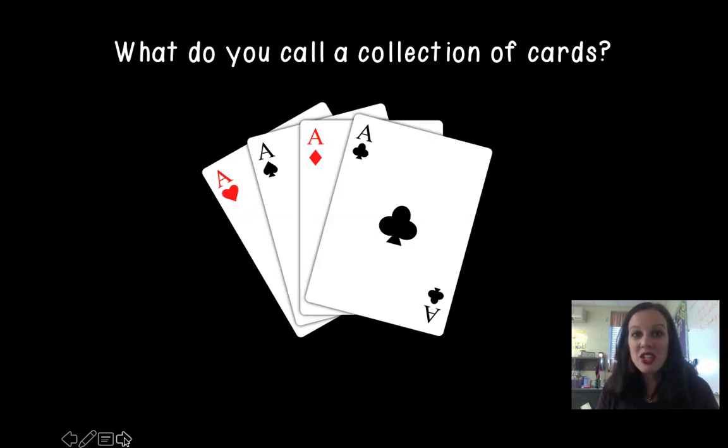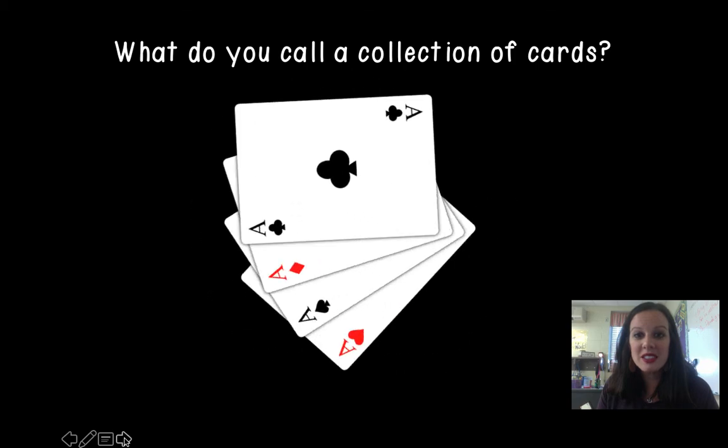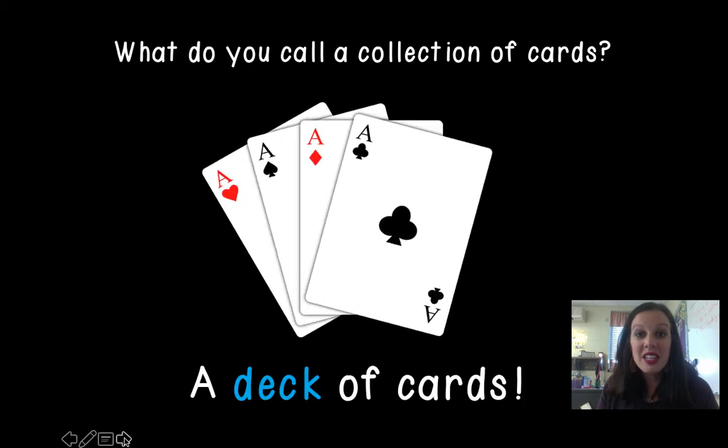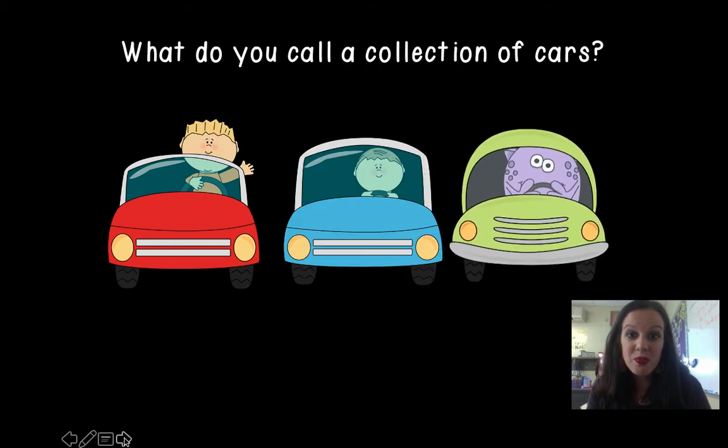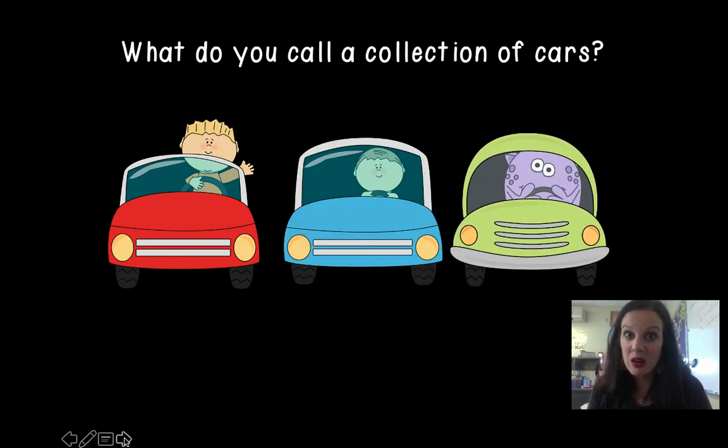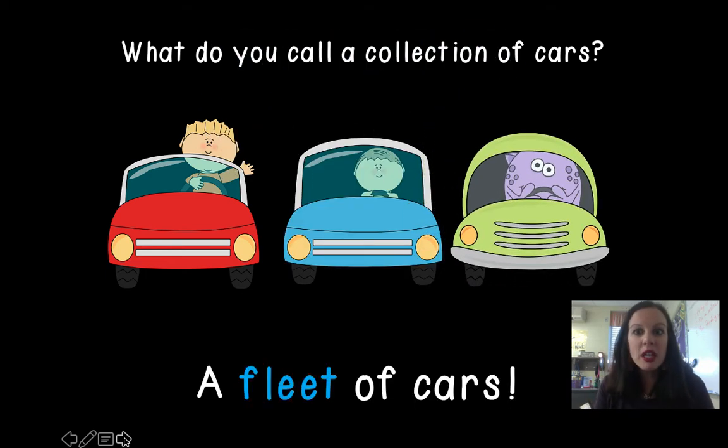What about a collection of cards? A collection of cards would be a deck of cards. I bet you've seen a deck of cards before. A collection of cars? A collection of cars is a fleet of cars.